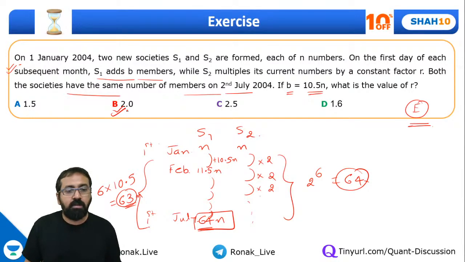It was this simple. By looking at that number itself, 64n, you can make out that it is getting multiplied by 2. The other part over here is going to get multiplied by 2. Correct? Okay, so you could have solved this question. In fact, I'm going to show you some more tricky questions now. I'm sure all of you are ready.